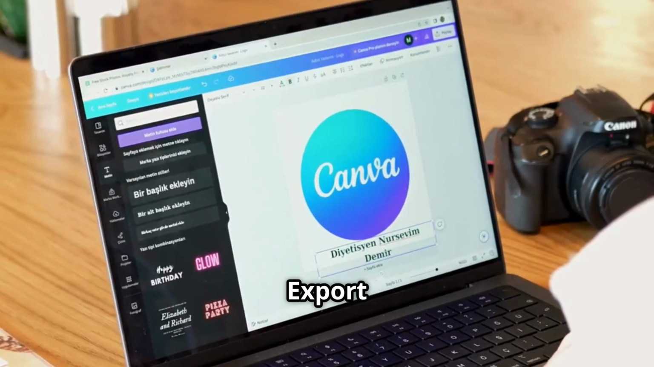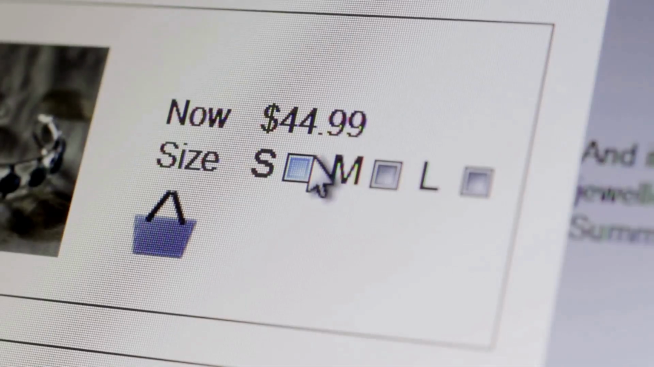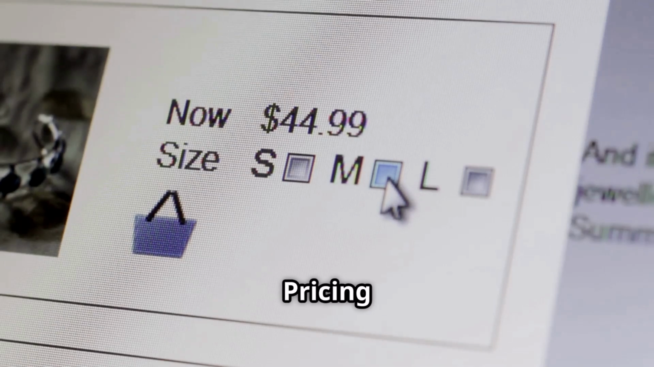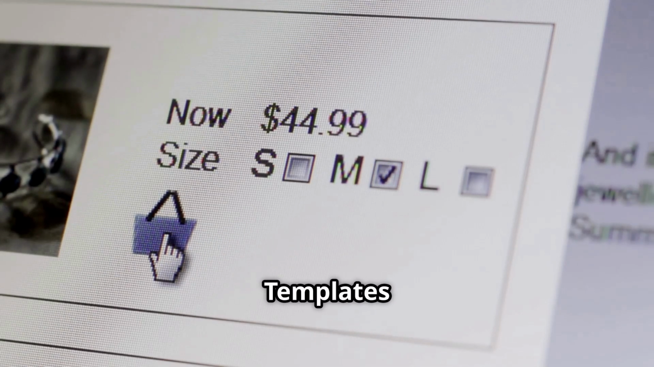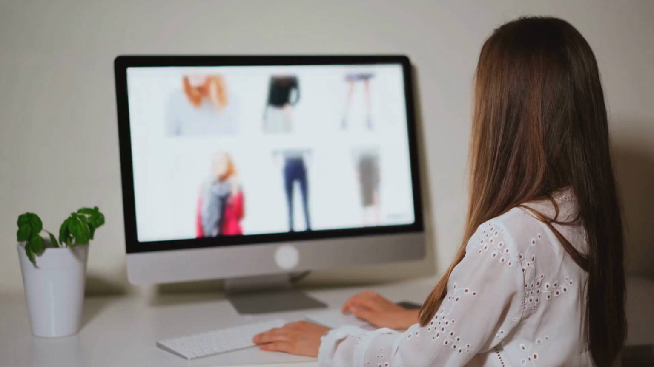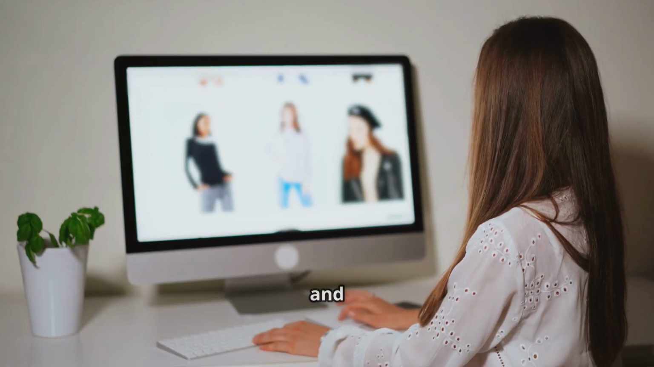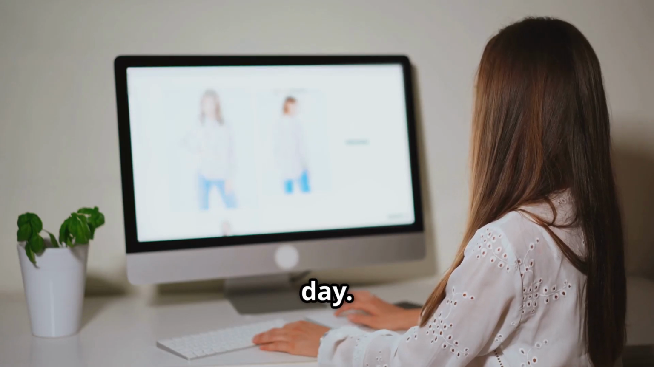Design it with Canva. Export as a PDF. Upload to Etsy, Gumroad, or Payhip. Pricing: mini guides $7, templates $17, bundles $47 and up. Sell 10 products at $47 per day, and you get $470 a day.